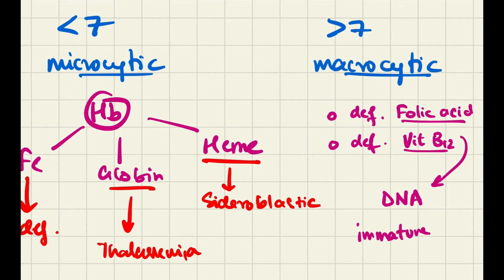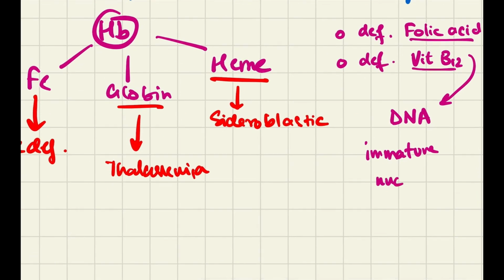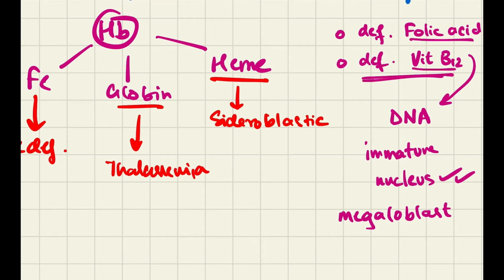Immature RBCs which contain nuclei. Normal RBC does not contain a nucleus, but this immature RBC contains a nucleus, and such an RBC is called a megaloblast. Hence, vitamin B12 deficiency anemia is also called megaloblastic anemia.